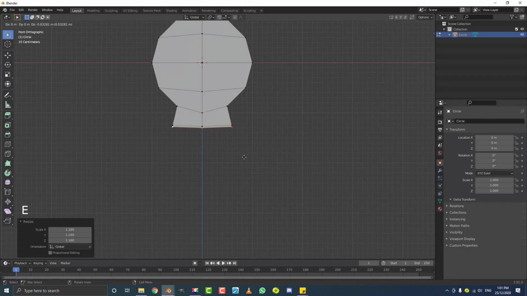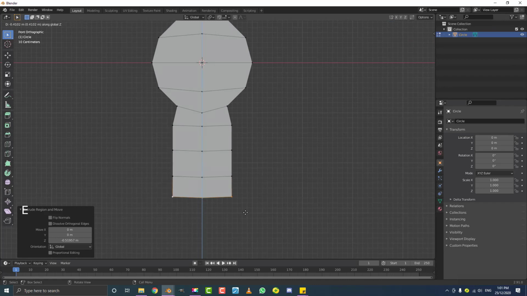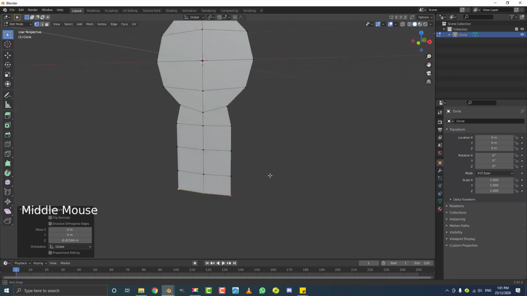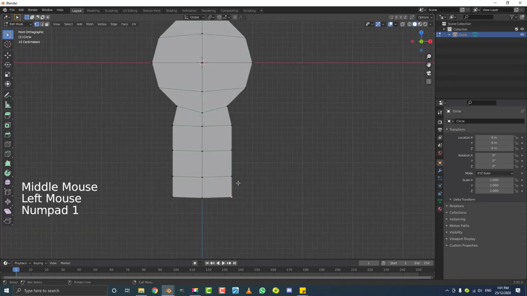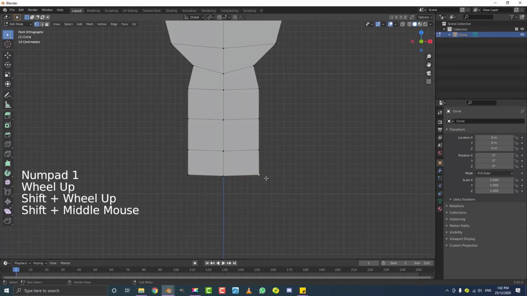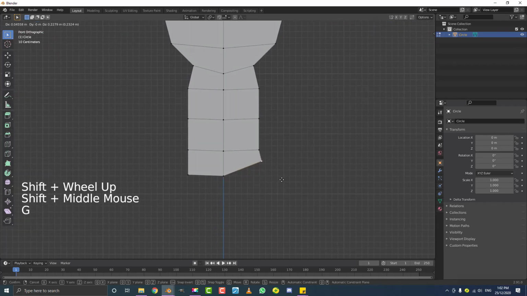And then we're going to go E to extrude, and Z, extrude down onto Z, to about here, and then E again, down onto Z, and then E again onto Z, like that. So just these extrusions like this. Select this vertex on the right corner down here, and we're going to hit G in our front view and just move it up to about here.